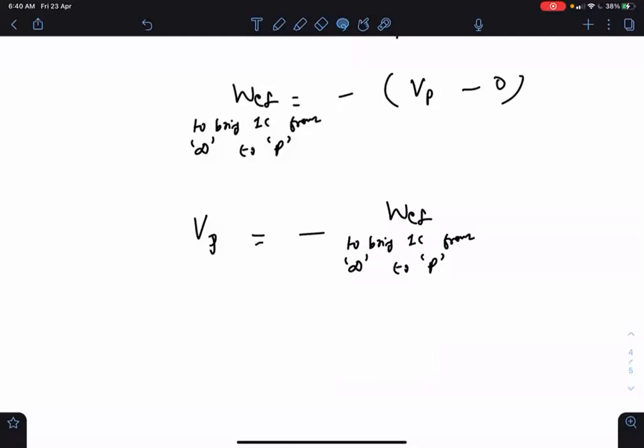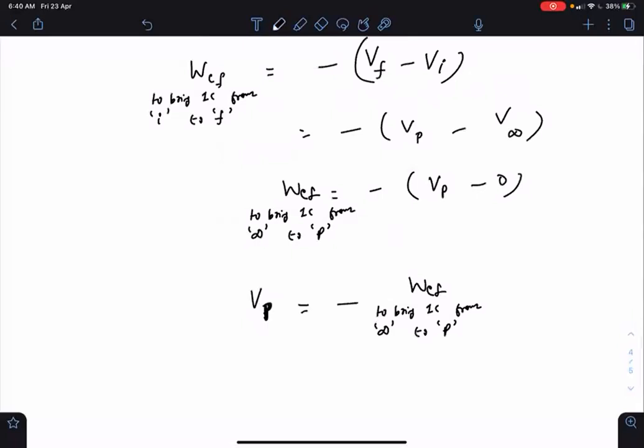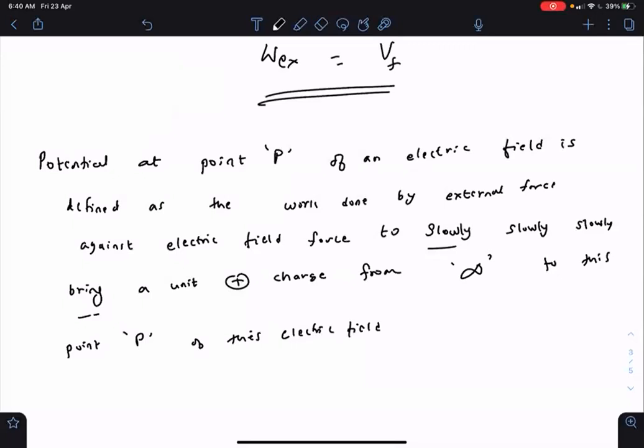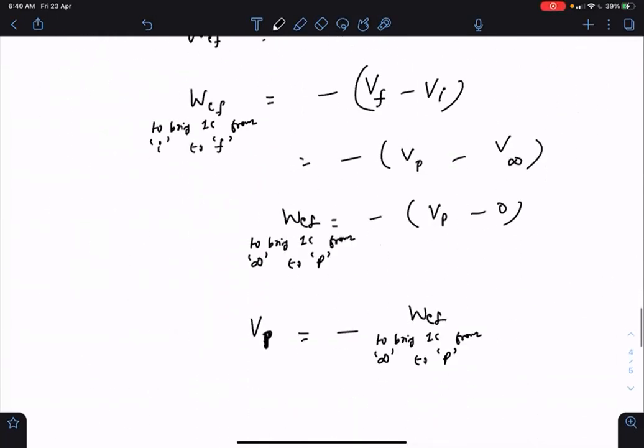So the potential at point P, its primary definition, taking reference to be 0 at infinity, is that potential at point P is defined as negative of the work done by electric field when 1 coulomb is brought from infinity to P. And the secondary definition means positive of the work done by external force to slowly bring this 1 coulomb, unit positive charge, from infinity to P. Okay.